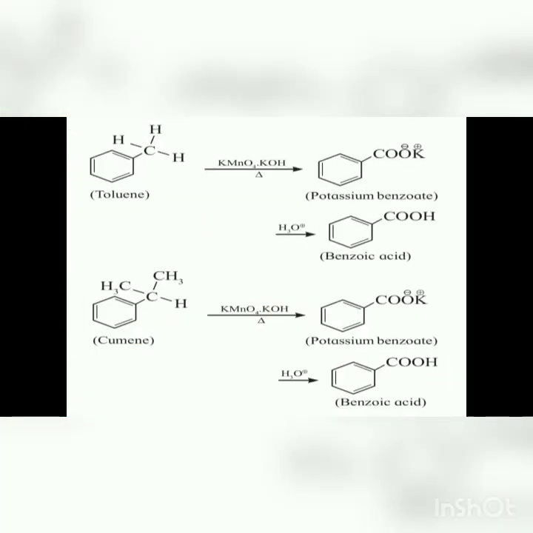Now for the reaction, when the methyl group, that is CH3, attached to the benzene ring undergoes oxidation using KMnO4 and KOH, it gives the intermediate product, potassium benzoate. When it undergoes hydrolysis, the water molecule breaks down into H plus and OH minus, due to which KOH, that is potassium hydroxide, is removed and benzoic acid is formed, with the COOH attached.